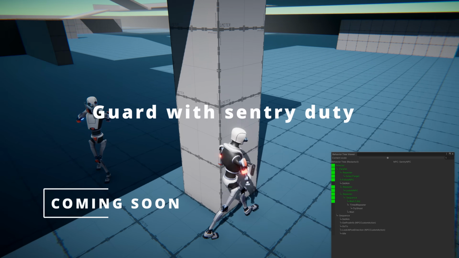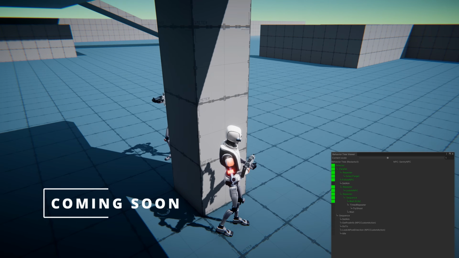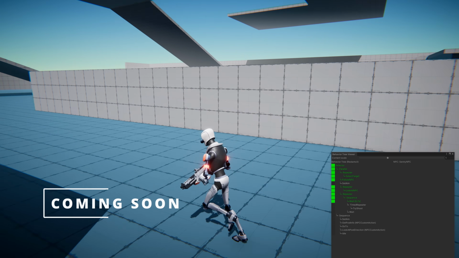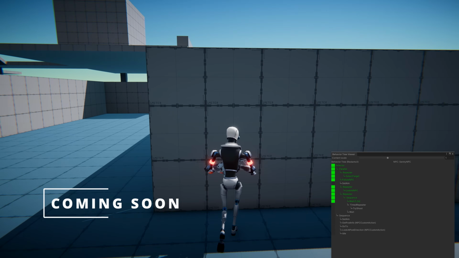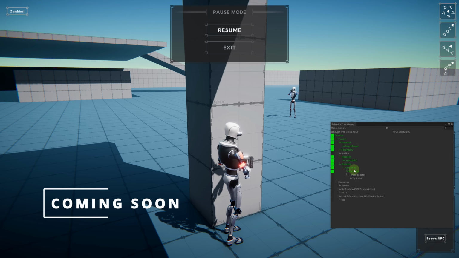Now the NPC will try to get to my position if I'm hidden. Let's run away in front of them. Let's hide. Let's quickly hide. Yeah, I'm dead. So after a while, the NPC will forget about the detection entry for the player and will go back to its post.